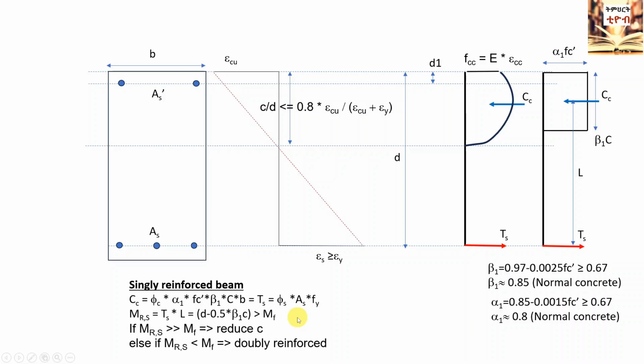Alternatively, the design can also be done based on estimation of the amount of tension steel AS and calculating the depth of the neutral axis C. In this procedure, the strain in the extreme compression fiber should be fixed to be equal to ECU, 0.0035, and check should be done that the strain in the tension steel has fulfilled the criteria specified by design standards for tension-controlled failure. The design approach is the same in European and the American standards with different resistance factors for concrete and steel and different load combination factors.